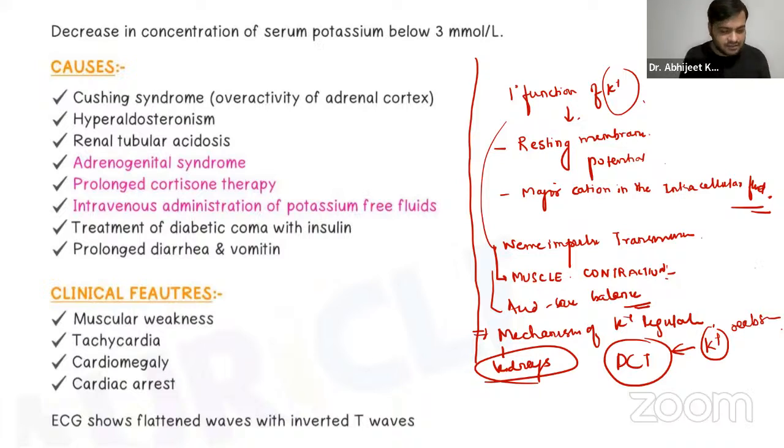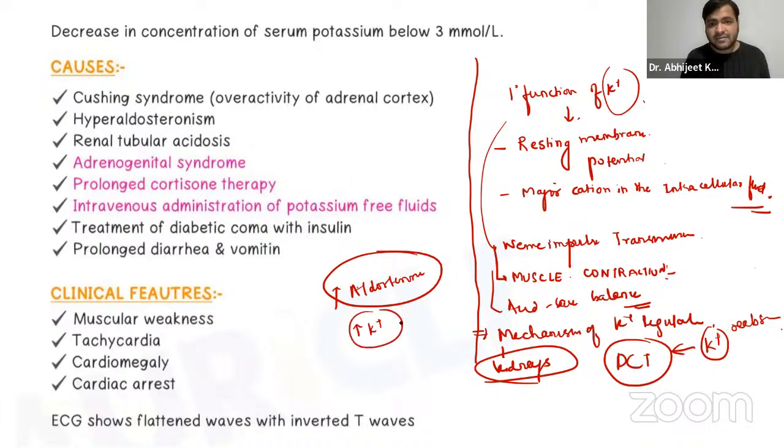Guys, let us just take one more example. If there is a high level of aldosterone in the body, obviously they will not try to absorb more and more sodium. But let us take a statement more contrary over here. If there are high levels of potassium in the body, it will stimulate the aldosterone, leading to increased potassium secretion, increased potassium excretion, right?